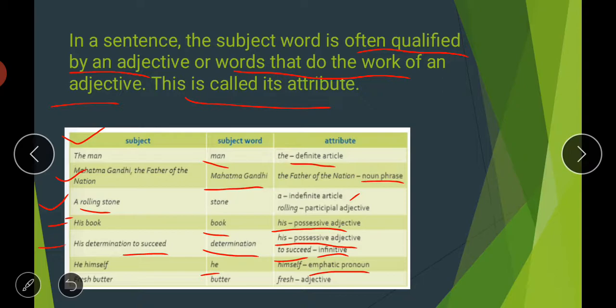What are emphatic pronouns? Those which give emphasis to the subject. So in "he himself," the word "himself" is giving emphasis to "he," so that is why "himself" here is an emphatic pronoun.